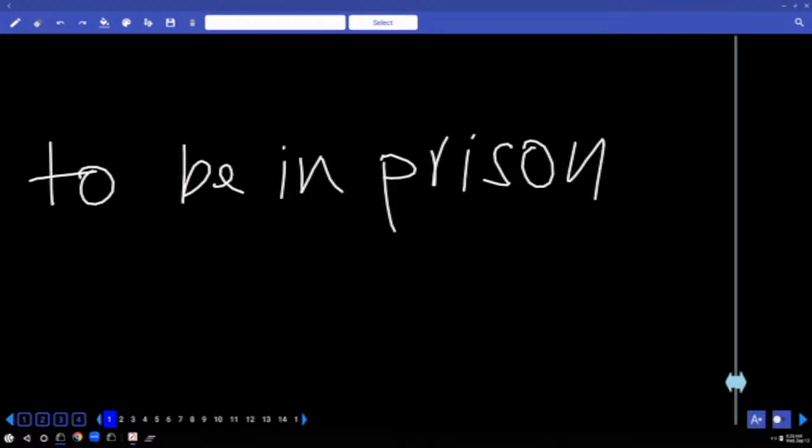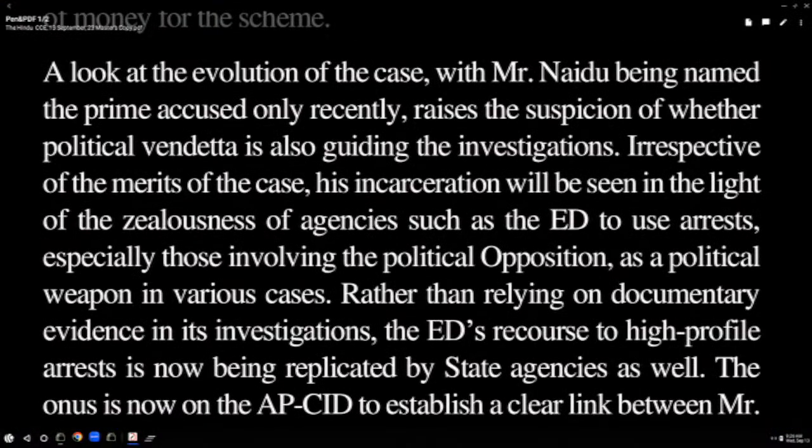You can also write imprisonment. Means what? Imprisonment. To be in prison. Have you heard of this word any time? His incarceration will be seen in the light of zealousness. Underline the word zeal. What is the meaning of the word zeal? Enthusiasm, a lot of enthusiasm.